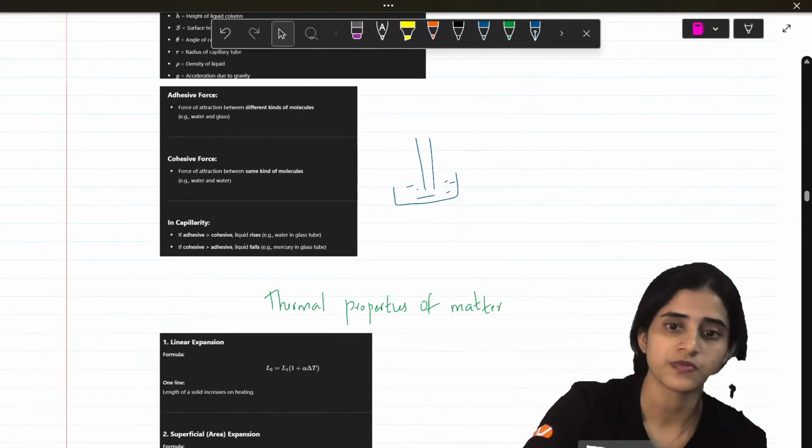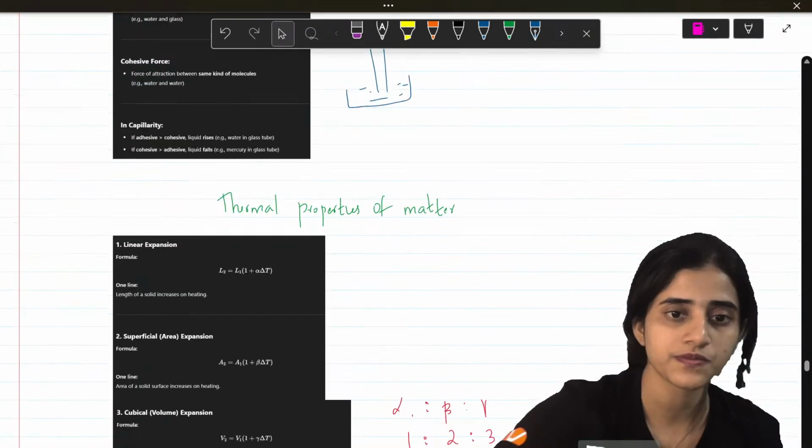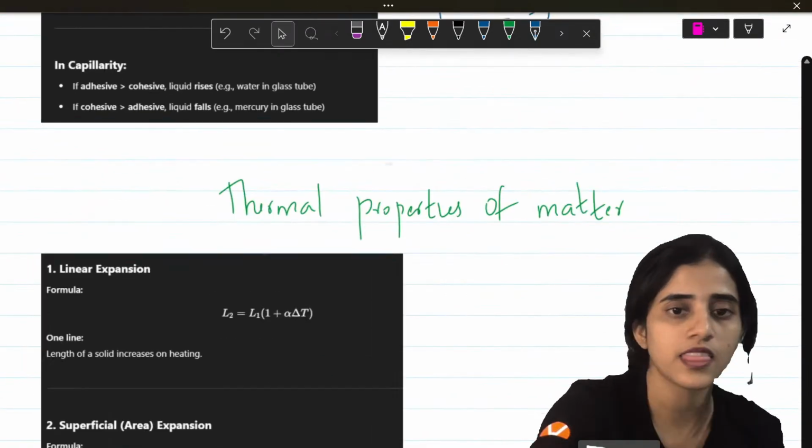Is this much fine? Next is the thermal properties of matter.